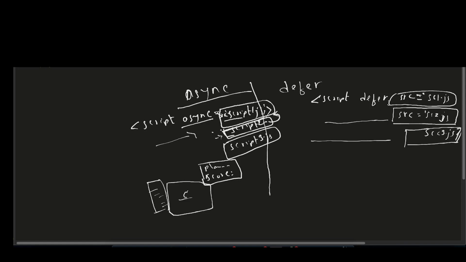And now the next thing, it will only run them all after everything has been downloaded. So it downloads the first, it downloads the second in sequence, it downloads the third, and now after everything is completed, after all of them are loaded, then it will run it. Okay, so this is what defer does. Now again, if there is a link, so if let's say script 2 depends on script 1, in this scenario it is best to use defer in order to load the script. Okay, we use defer to load the scripts that are dependent among each other.